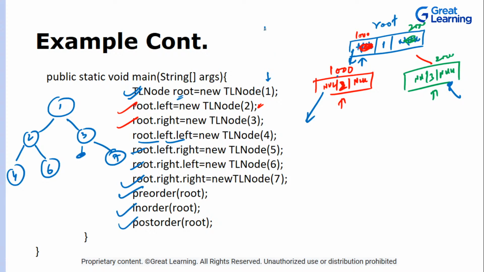So this is a binary tree, not a BST. BST has to follow some structure: you can only insert elements on the left side that are less than the root, and on the right-hand side you can only store the elements that are greater than the root. Done. But this is a simple binary tree.